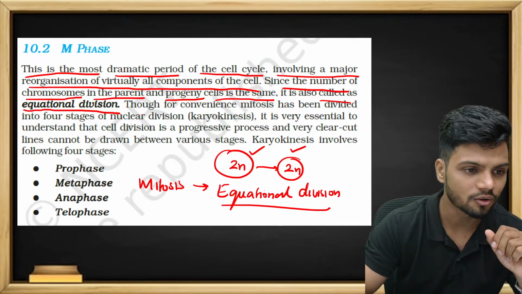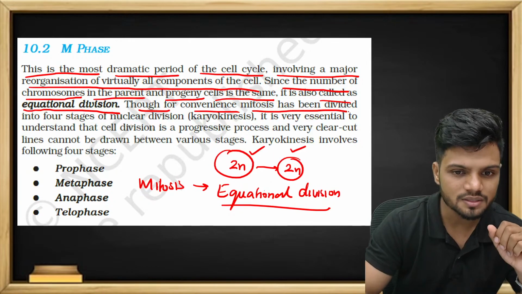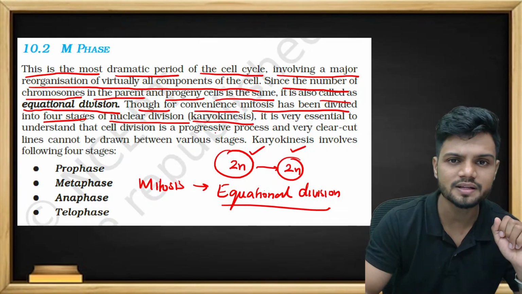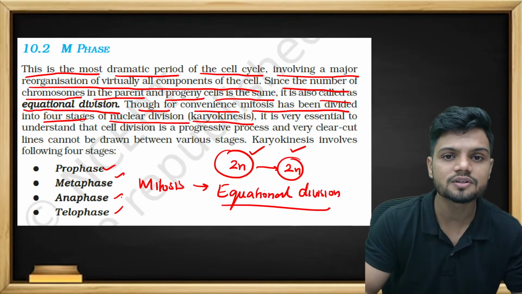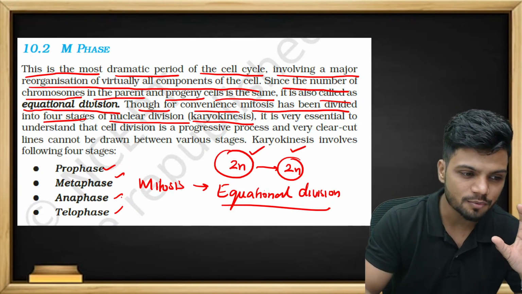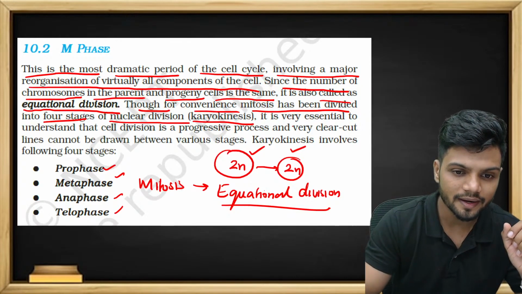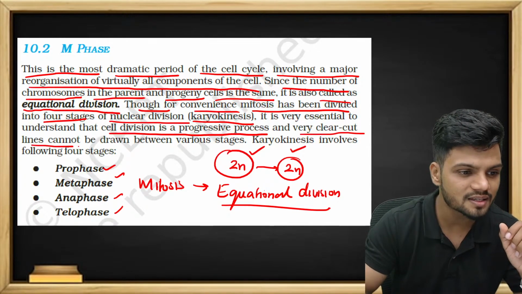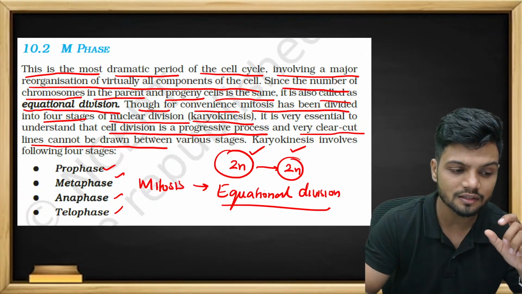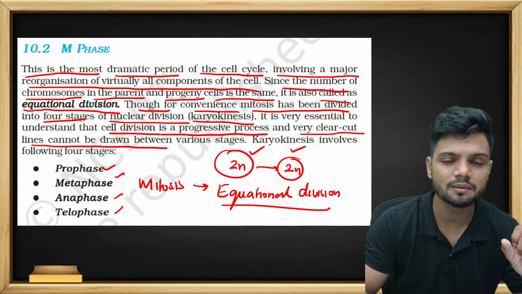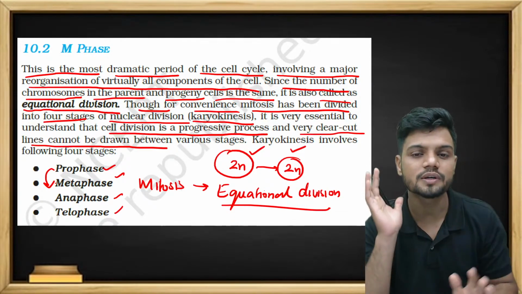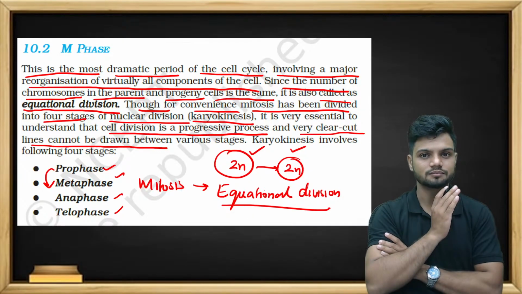Now, for convenience, mitosis has been divided into 4 stages of nuclear division, that is karyokinesis. There are 4 types of karyokinesis: prophase, metaphase, anaphase, telophase. But in reality, it is very difficult to differentiate. You can't really tell which one is prophase or metaphase. It is very essential to understand that cell division is a progressive process and very clear-cut lines cannot be drawn. There is always some transition phase that can be seen. For example, a cell going from prophase to metaphase, you can see the transition also.